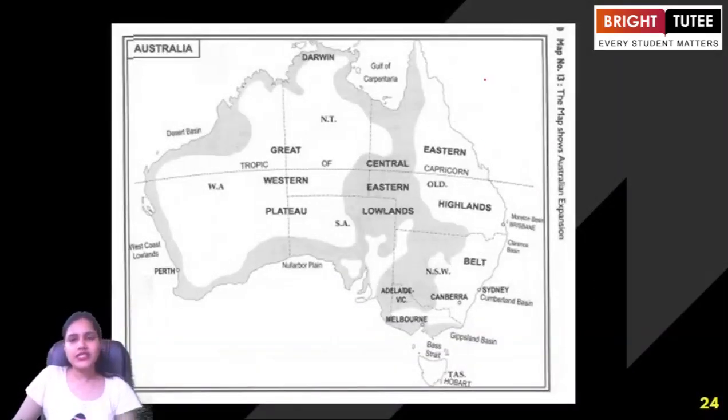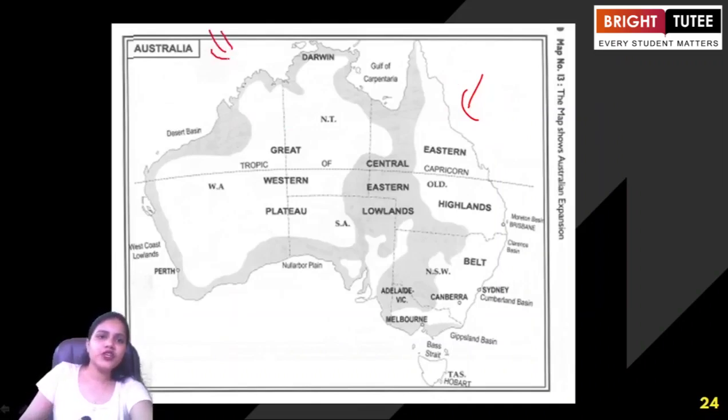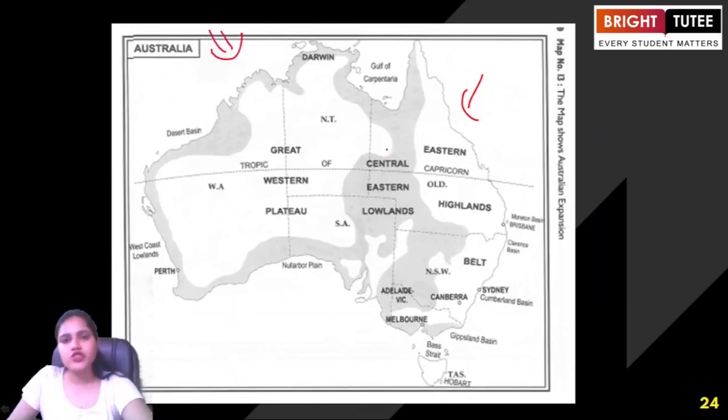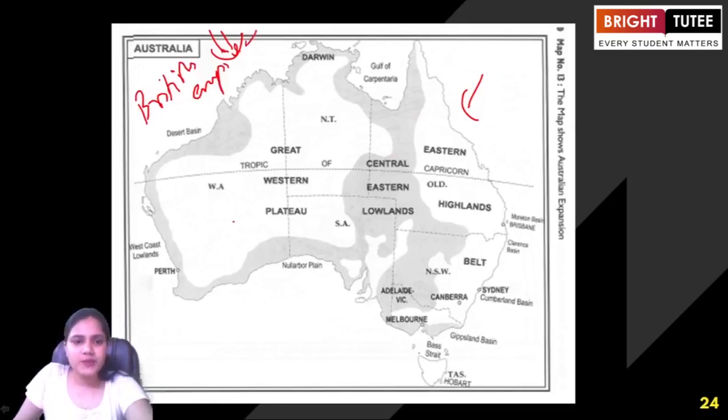Now, this next map, map number 13, shows the Australian expansion. In the southern hemisphere, you know that the Australian continent is there. When we are talking about the Australian expansion here, you know that the European powers also tried to establish their supremacy here, right? So Australia was also under the British Empire, right?